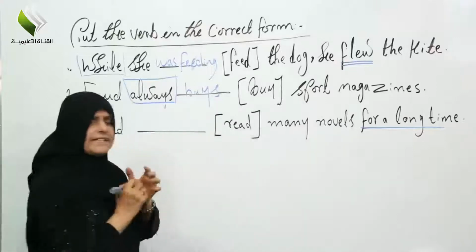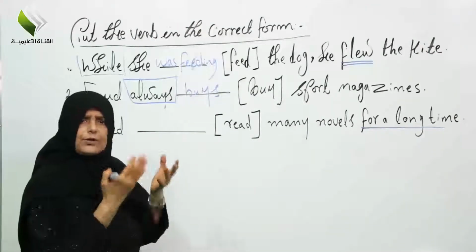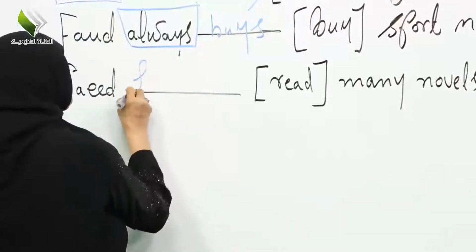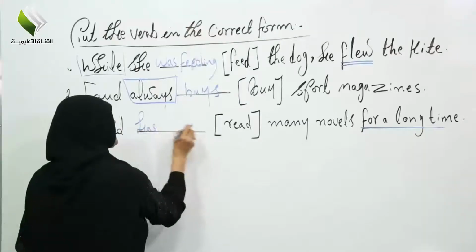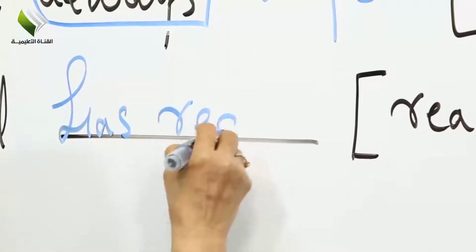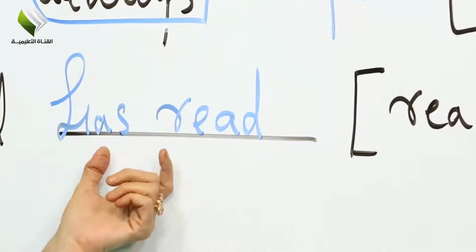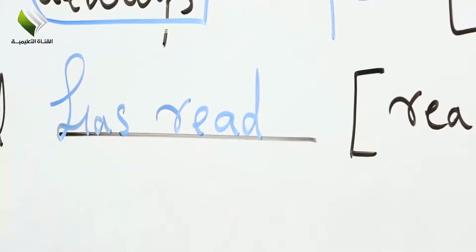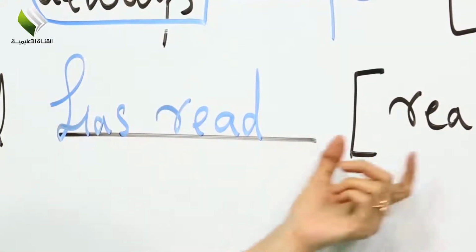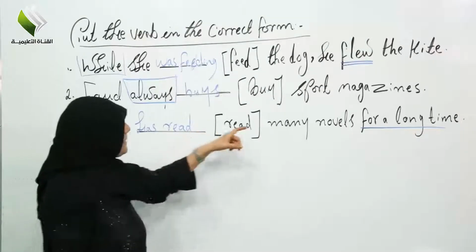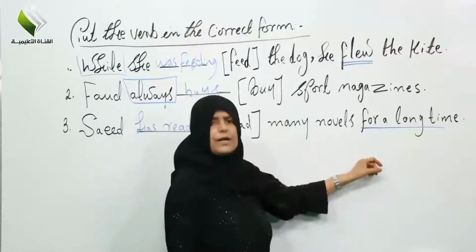How do you use the verb? In which tense? Then in this case, I use has read. Don't forget please. I use the present perfect. Now again, Saeed has read many novels for a long time.